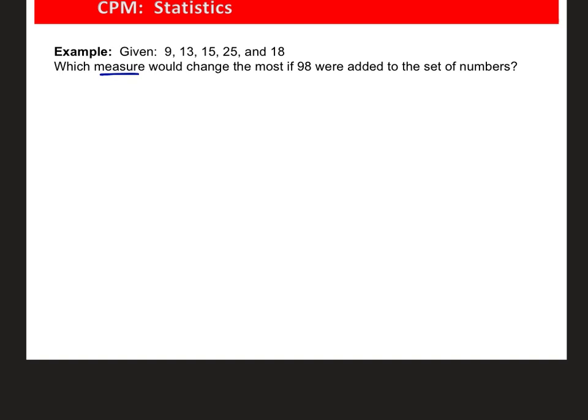Anybody want to see me do this? Yeah? Okay. All right. So the mean: 9 plus 13 plus 15 plus 25 plus 18, divided by, there are 5 different values. That's the mean.